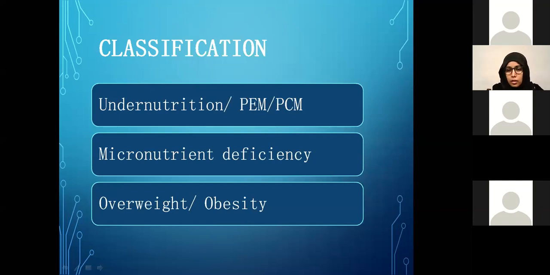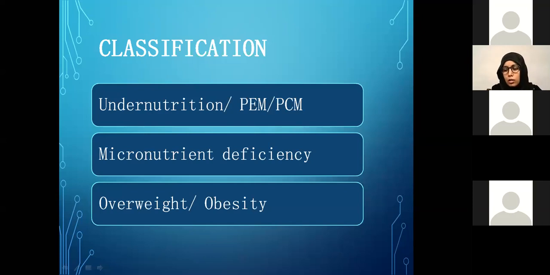The second category, which usually occurs along with PCM, is the micronutrient deficiency, and as the name implies, is simply the lack of micronutrients, which are the vitamins and the minerals. On the other hand, overweight or obesity is the excess of nutrients.